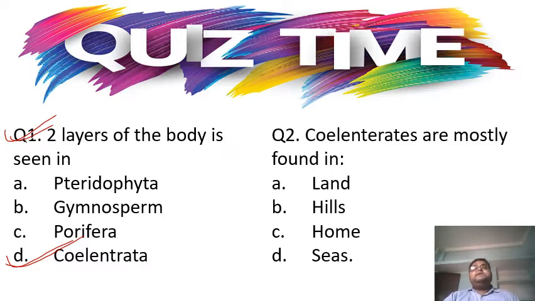Coelenterates are mostly found where? What will be the correct answer? Are they mostly found on hills, on land, in homes, or in the seas? So coelenterates are mostly found in the seas. Okay, now let's move ahead.